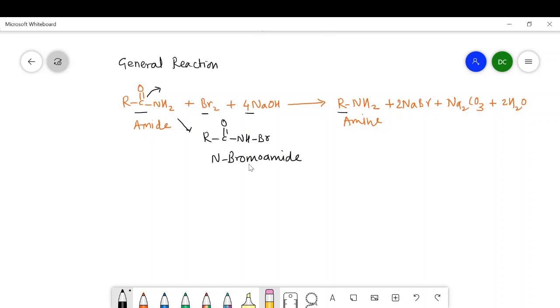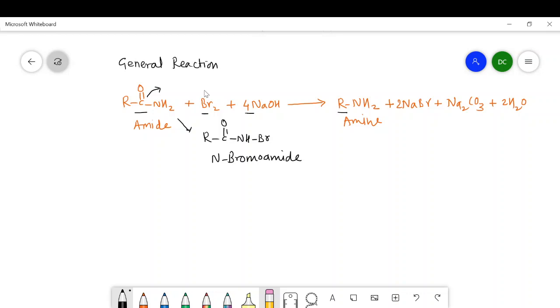That's why this reaction is also called the Hofmann bromamide degradation. So this reaction is called the Hofmann rearrangement reaction or Hofmann degradation reaction or Hofmann bromamide reaction. Just look at the structure of the reactant and product. This R and NH2 are joined together in the product, whereas the C double bond O group, that is the carbonyl group, is lost during the rearrangement process.